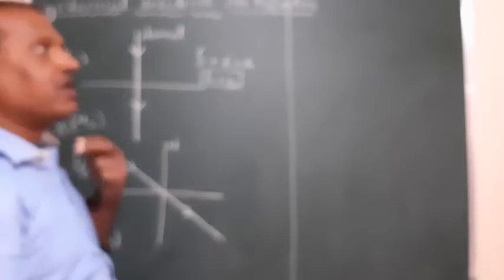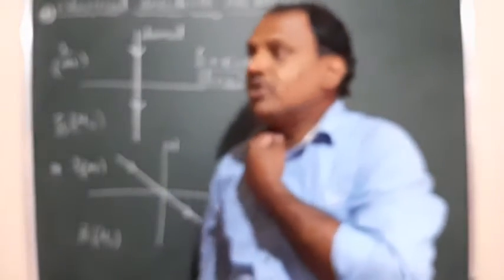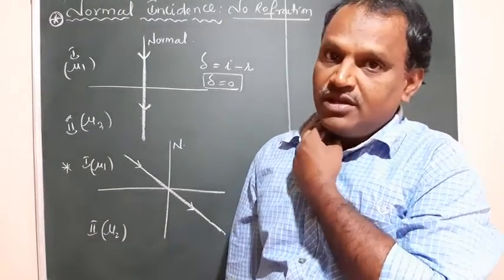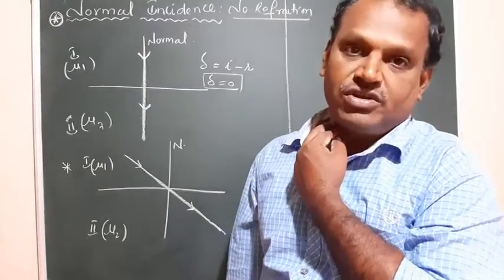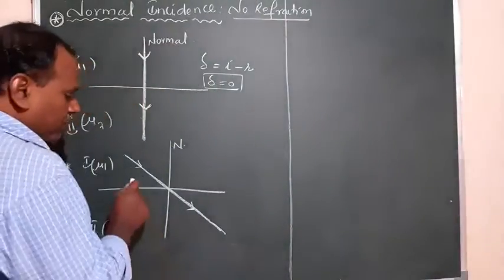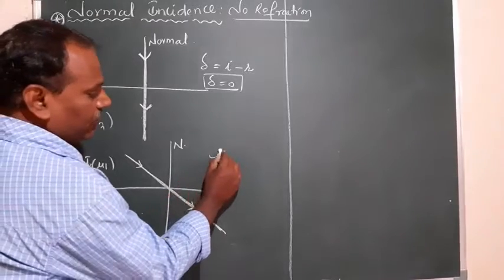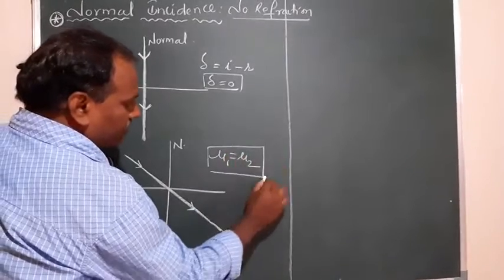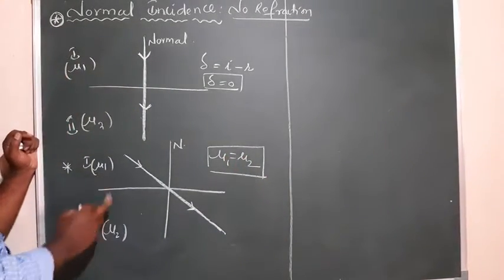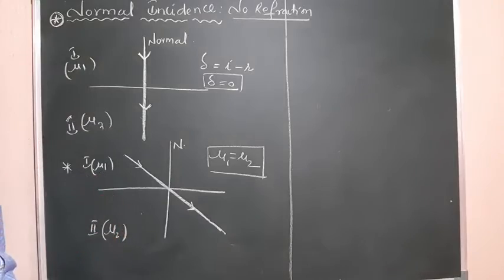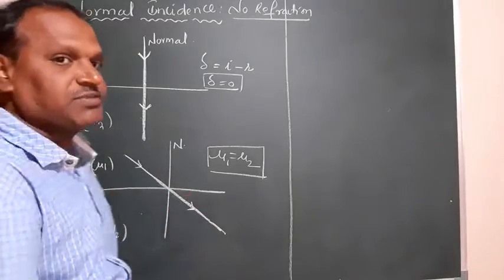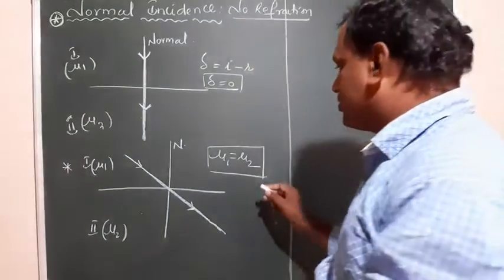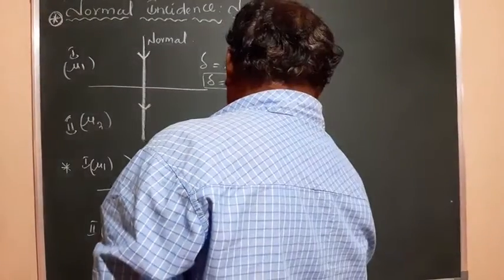So even when a ray of light is propagating from one medium to another, if the mediums have the same refractive index, then there is no bending, there is no refraction. Here the condition we are taking is mu1 is equal to mu2. The refractive index of both mediums is equal, which represents that both mediums have the same refractive index. There the ray of light cannot undergo any bending. So you observe no refraction again. The deviation here is also 0.